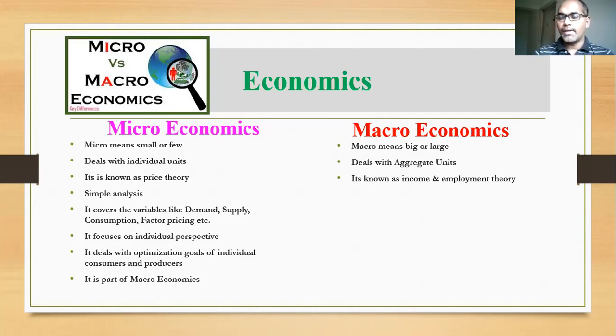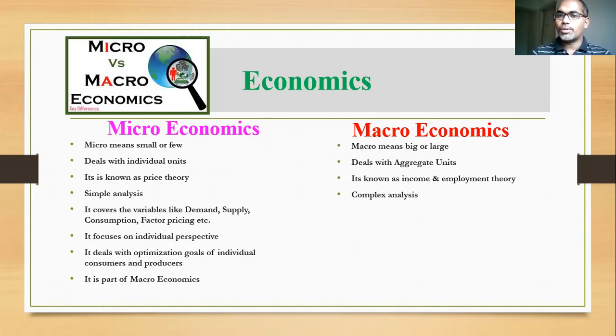The next point is that microeconomics is simple analysis. Analysis can be done in a simple manner for microeconomics, but macroeconomics is a very complex analysis. Take an example. In our home there may be one or two vehicles, or hardly three, so a new person can identify them easily. That is simple.